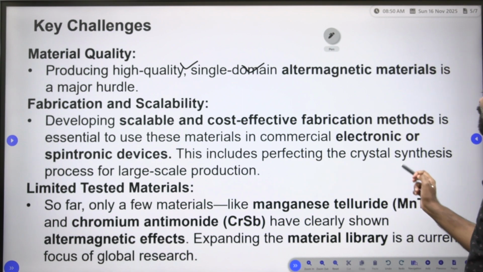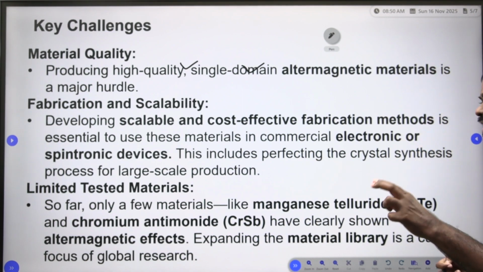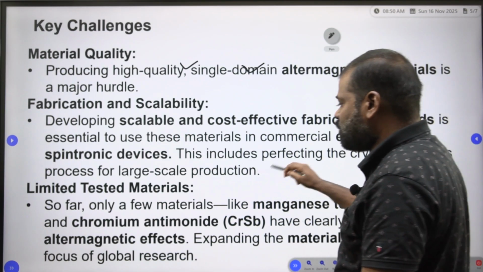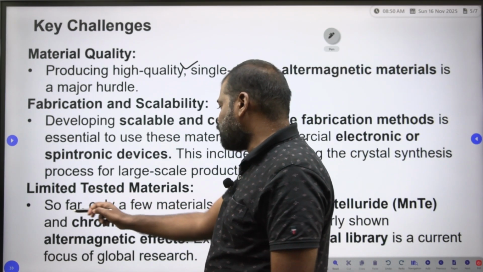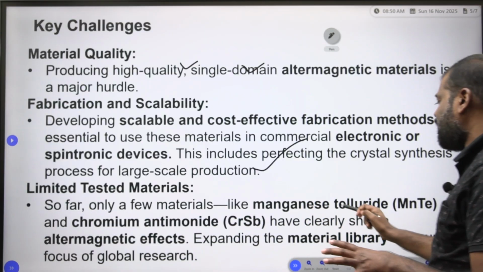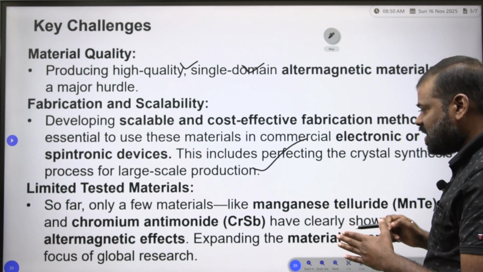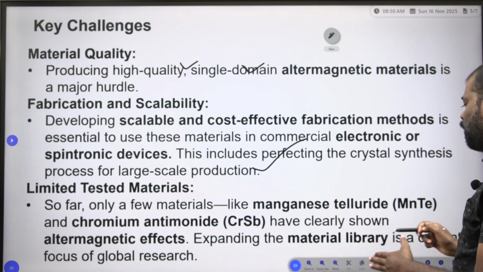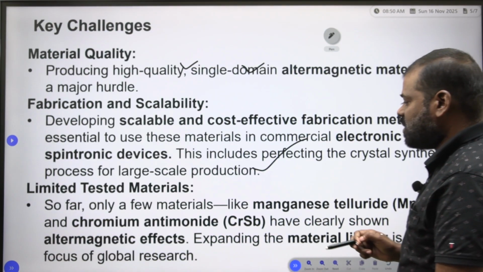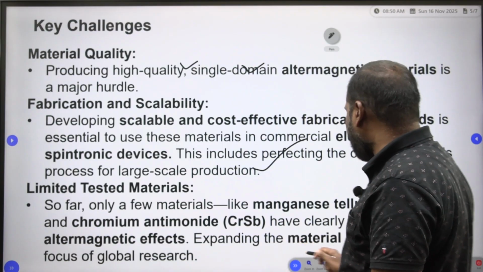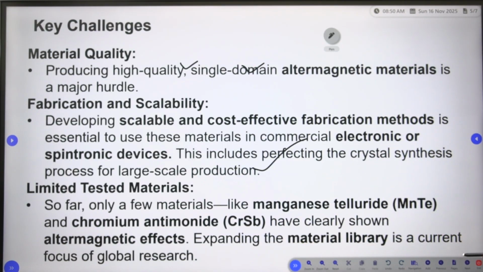This includes perfecting the crystal synthesis process for large scale production. Limited tested materials: so far only a few materials, like manganese telluride and chromium antimonide, have clearly shown altermagnetism effects. Expanding the material library is a current focus of global research.